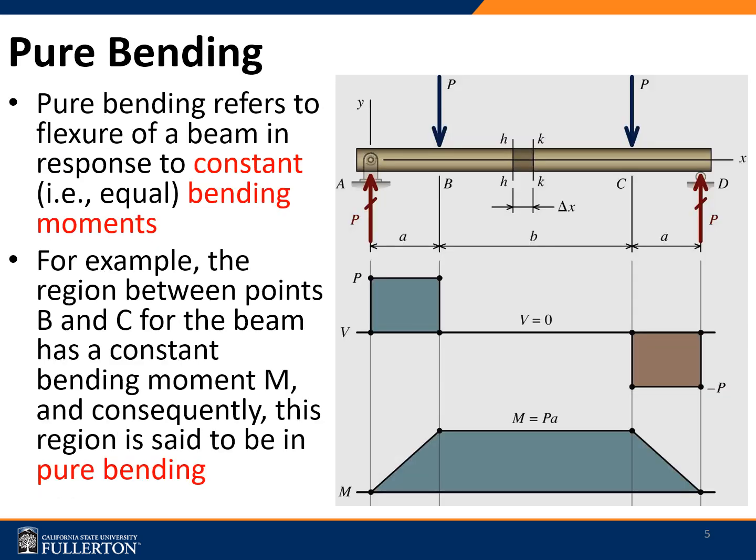Let's take the case of pure bending. So what's pure bending? As you can see in this figure here, it's a two-point loaded beam where you have a constant bending moment, as in the bottommost figure. Between the points B and C, the bending moment is constant, and the corresponding shear force is 0. Why do we consider pure bending? It is because the beam theory was developed based on pure bending. It is the simplest case of bending where the shear force is 0, and we are deriving the beam theory based on the pure bending scenario.